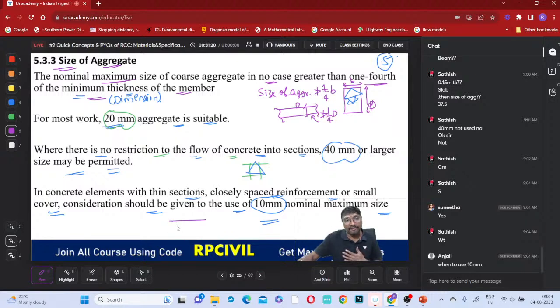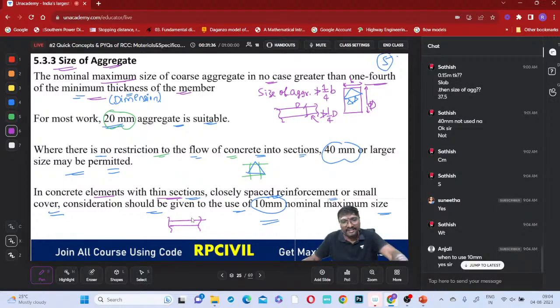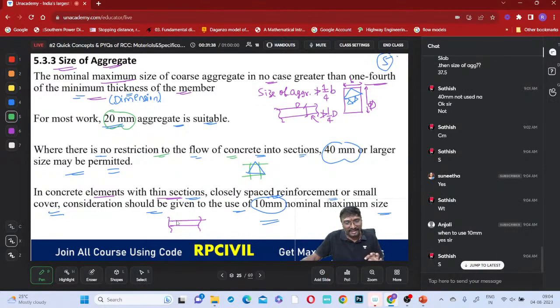Suppose the reinforcement is very small, very nearby, thin concrete elements with thin sections. Have you observed this chajja or this lintel? They are very small in size. Whenever these are very small, that 20 millimeter size of aggregate will also not be suitable. If you place it, the aggregate itself will occupy the entire section, is it not?